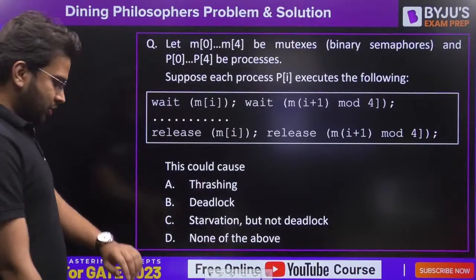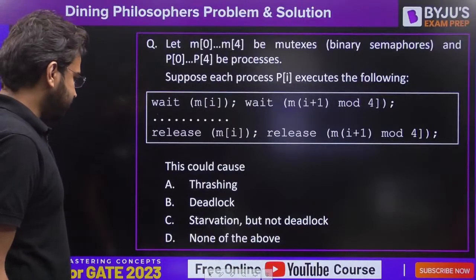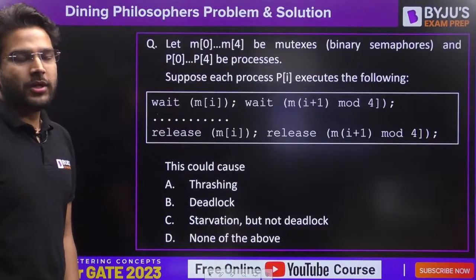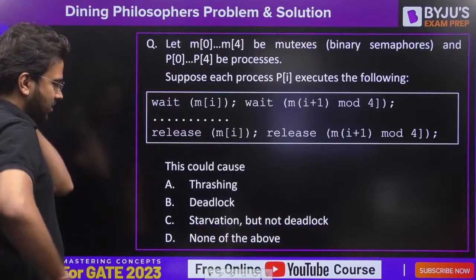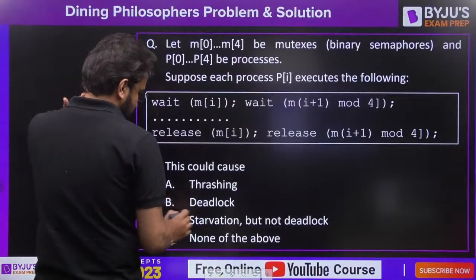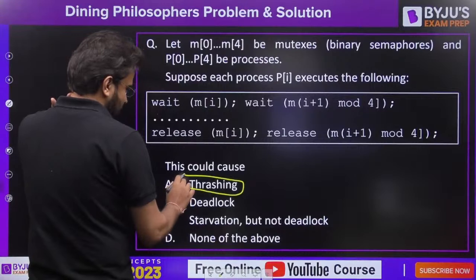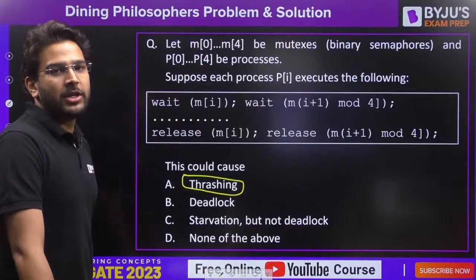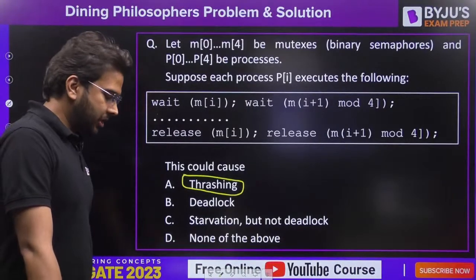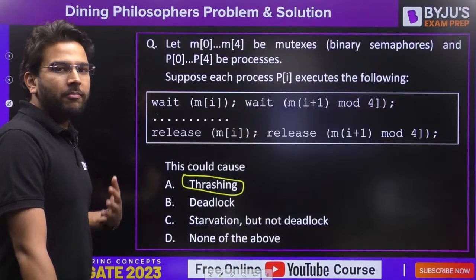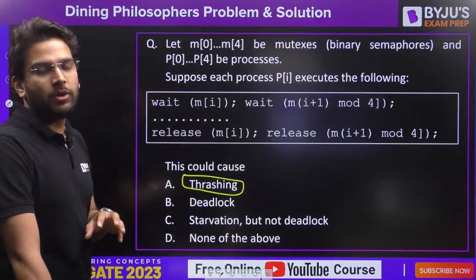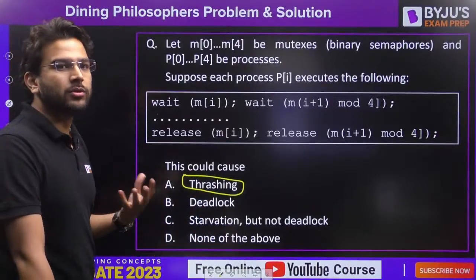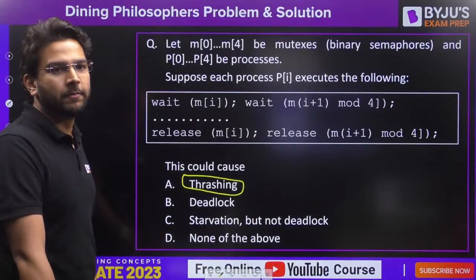Now try to solve this question and let me know what should be the answer, guys. So here option A is thrashing. I hope you know what thrashing is. Thrashing is not related to this one. It is the concept which we talk about in memory management. Basically thrashing is when the number of memory accesses almost becomes equal to the number of page faults. That means whenever you are accessing the memory, you are facing a page fault. That situation becomes thrashing.